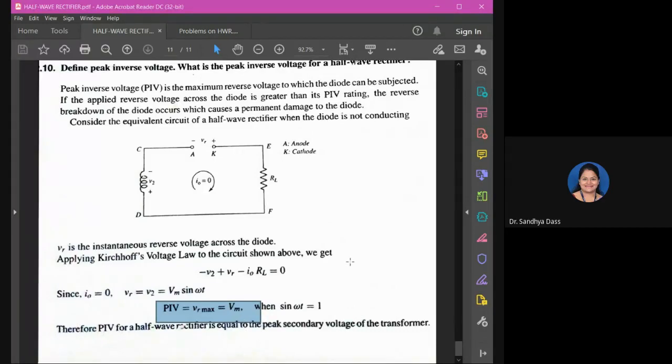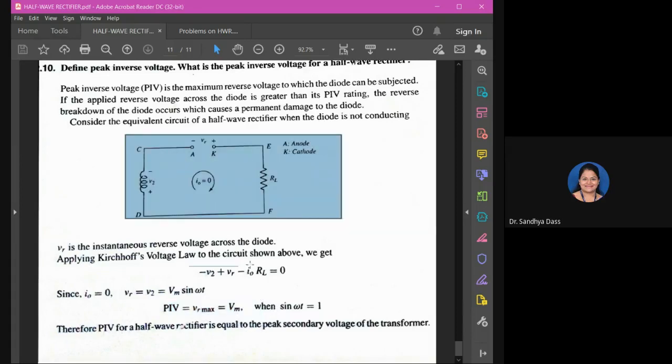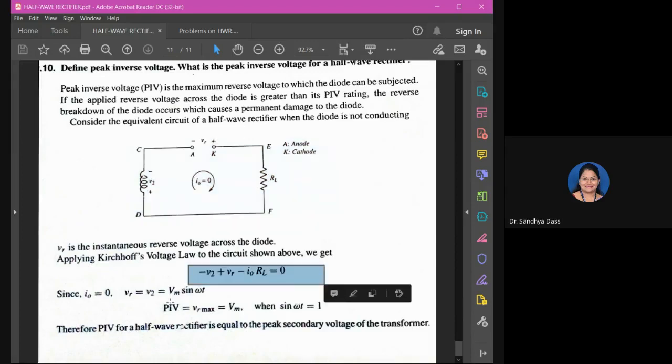The peak inverse voltage of the diode is nothing but the maximum reverse voltage that the diode can be subjected to in the reverse bias condition. All right, so PIV will be equal to VM. Considering this equivalent circuit and applying KVL to it, you will get PIV equal to VM.